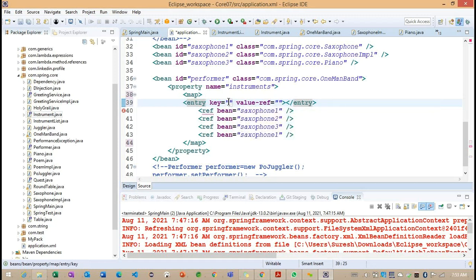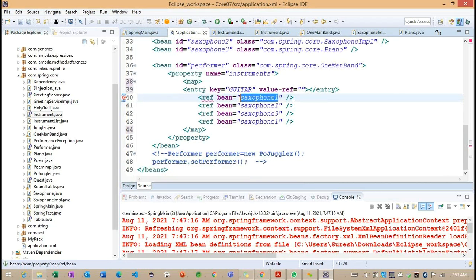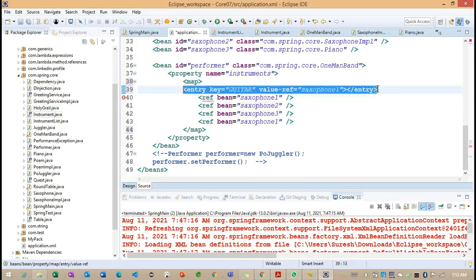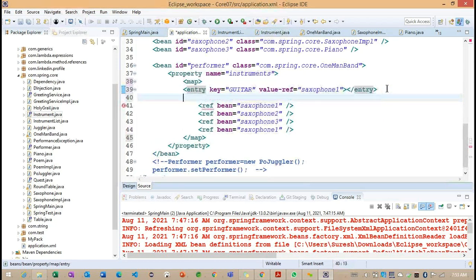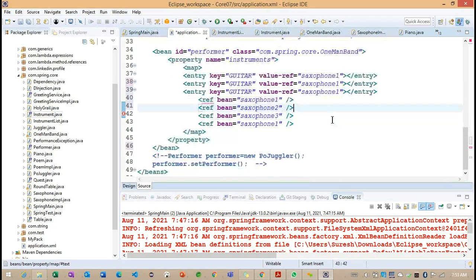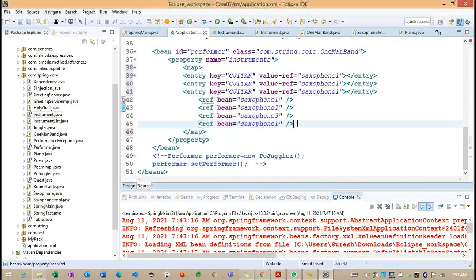So for example, I want to define as a guitar and the value ref I want to provide as a saxophone. And second and third. Let me comment out this particular section of code.